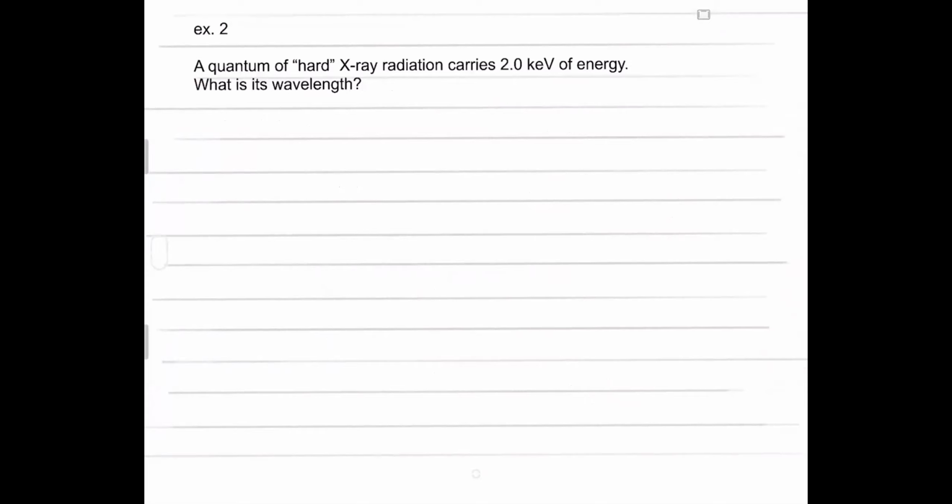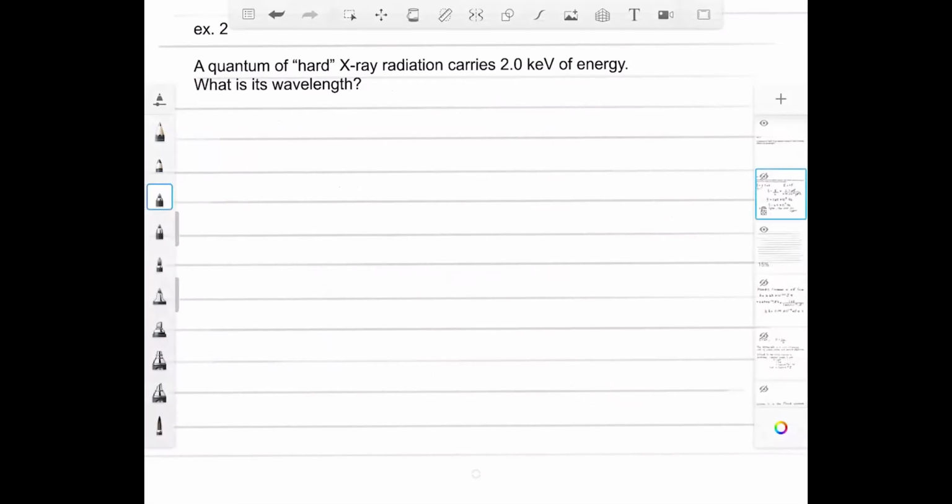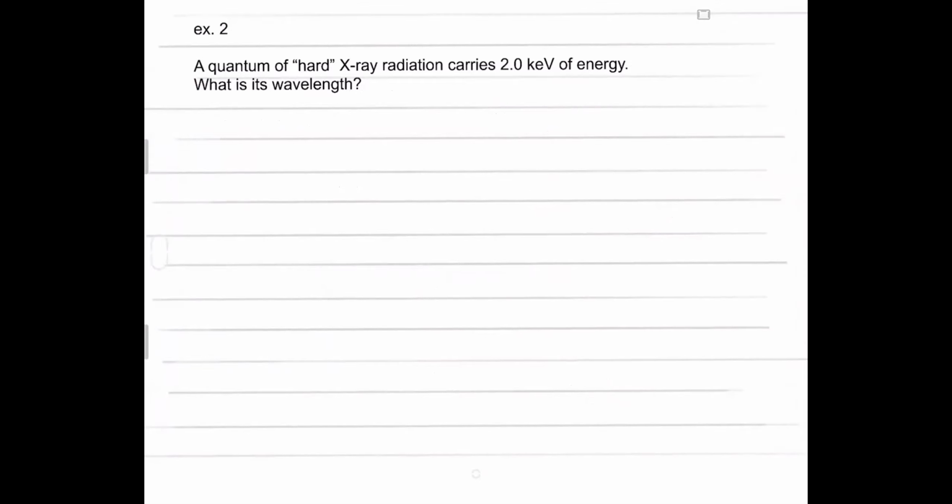This one says a quantum of hard X-ray radiation carries 2.0 kilo electron volts of energy. And what is its wavelength? Okay, so here's what we know. We know that the energy is 2.0 keV. By the way, kilo is 1,000 of something, so this would be 2.0 times 10 to the 3 electron volts. We want to figure out its wavelength.